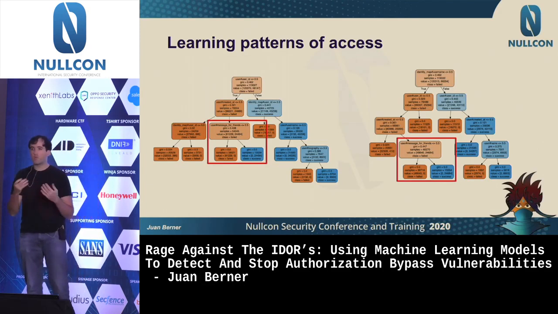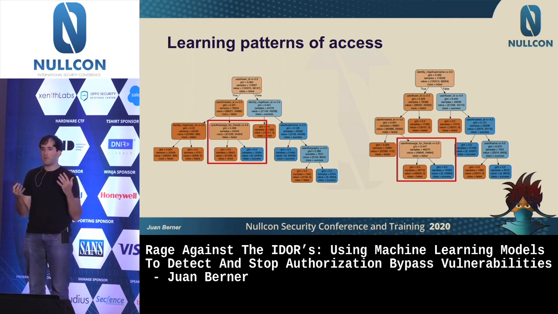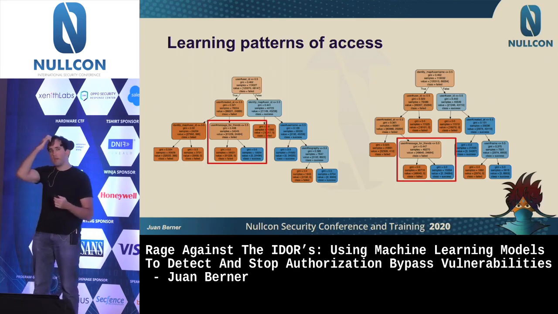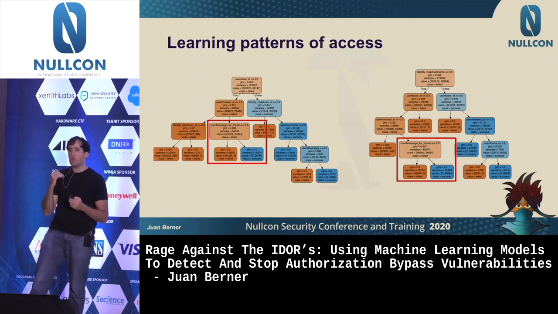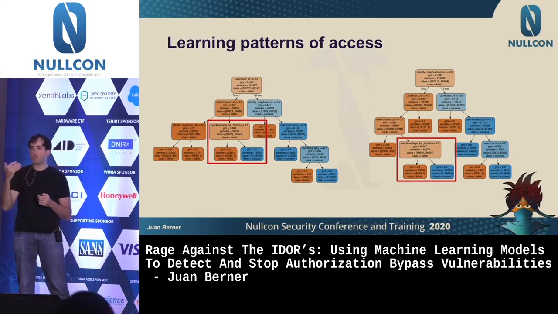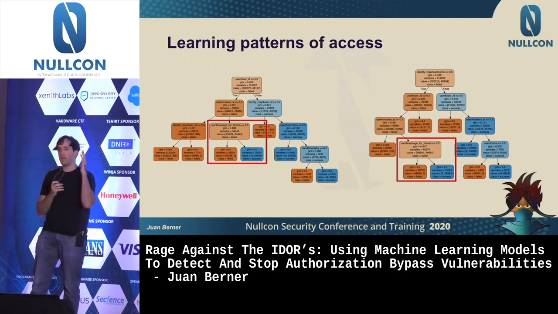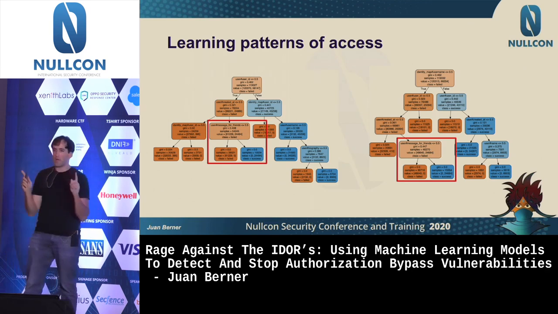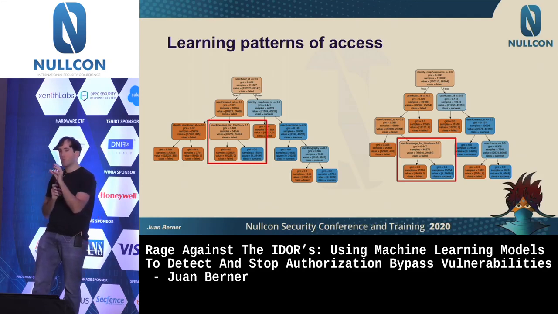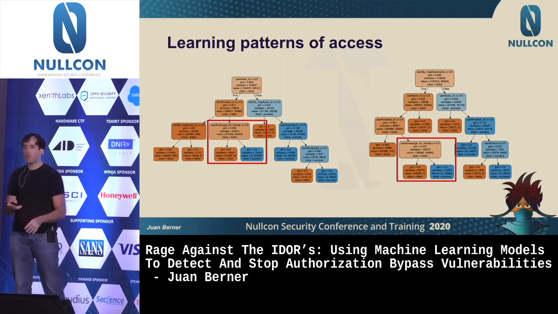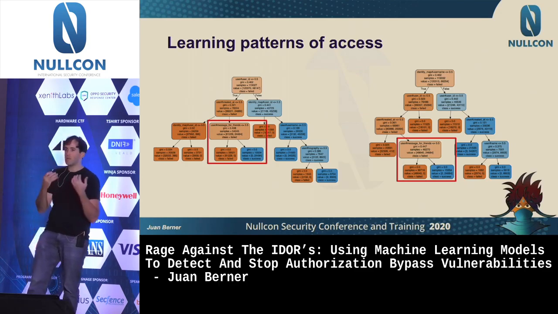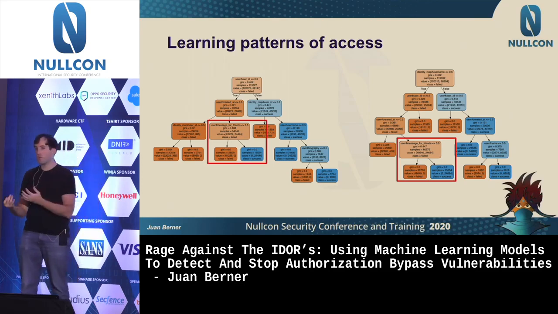So here again, I went with random forest. But the interesting part here is that this can become very deep decision trees, because what you're trying to learn now is, based on the information that the request got, would I have expected there to be an authorization check? So if I'm user A, I'm requesting information from user B, based on the behavior of all the other endpoints, and the particular resource I'm requesting, like for example, this message for friend columns, or it could be some column which has private information, is this an endpoint that usually has an authorization check, or is it an endpoint that doesn't have an authorization check?